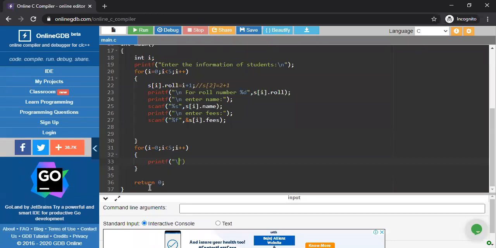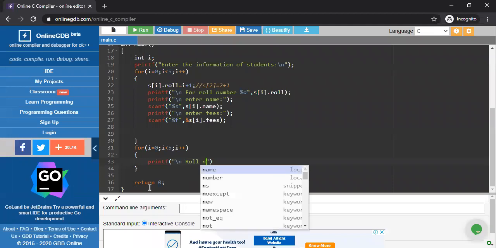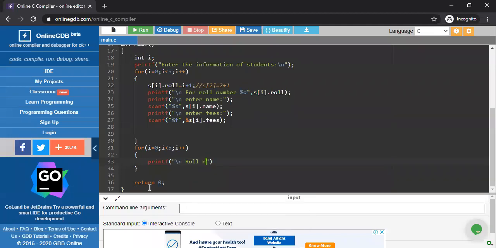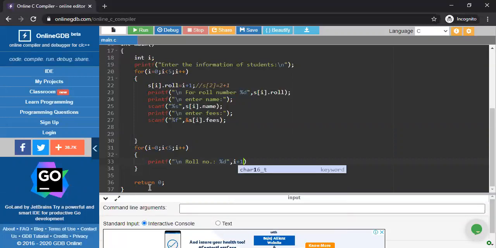So I'm writing in that way that roll number %d, comma, I plus 1. Why?